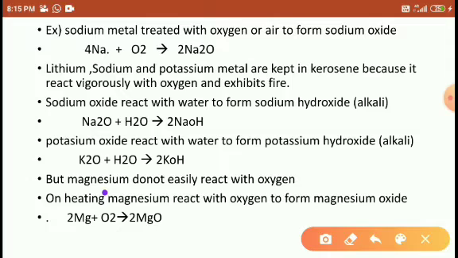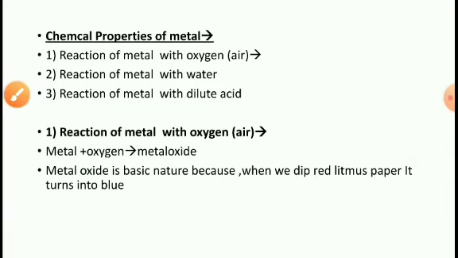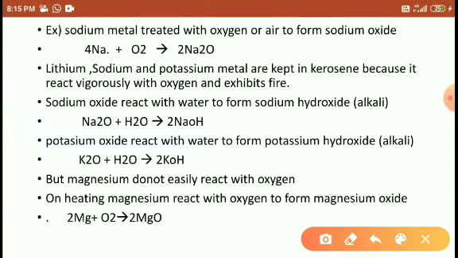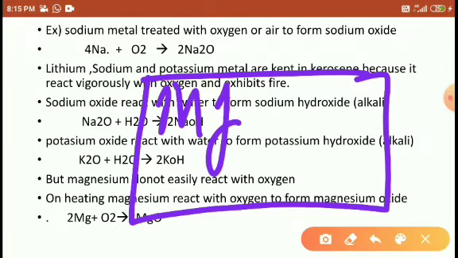Next, students, the magnesium. Sodium and potassium both react easily with water and easily react with oxygen. But magnesium does not react easily with oxygen. The magnesium metal is one in which magnesium atoms are present.